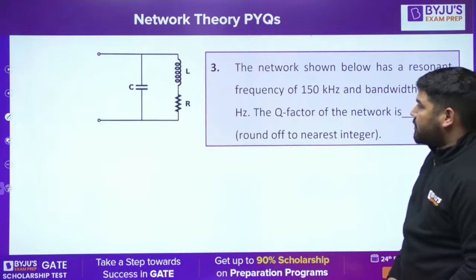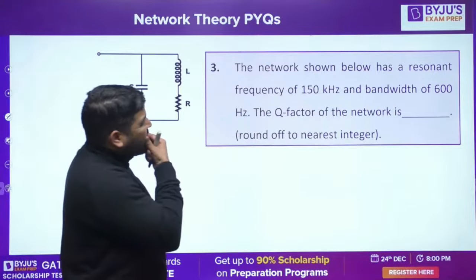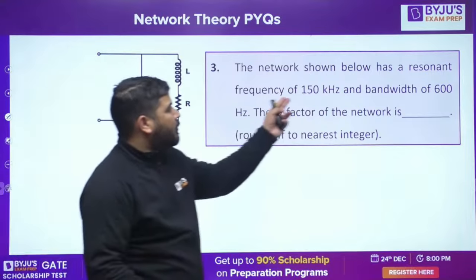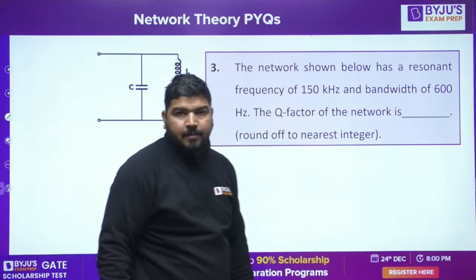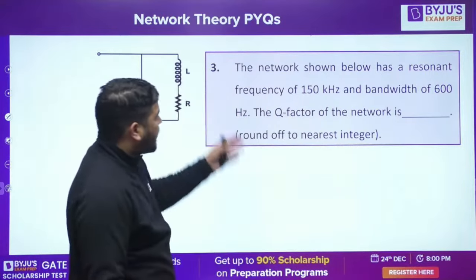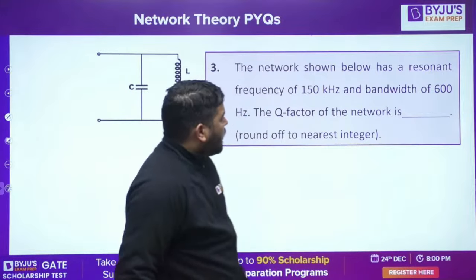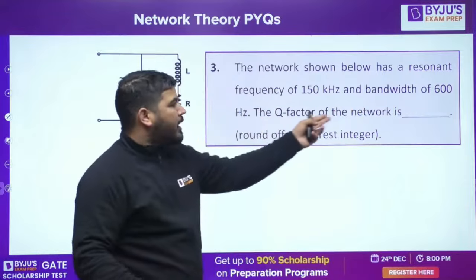Let's proceed with the next question. Look at the next question, guys. The network shown below has a resonance frequency of 150 kilohertz and a bandwidth of 600 hertz. This is again a 2022 question. So resonance frequency is given, bandwidth is given. We need to calculate the Q factor.